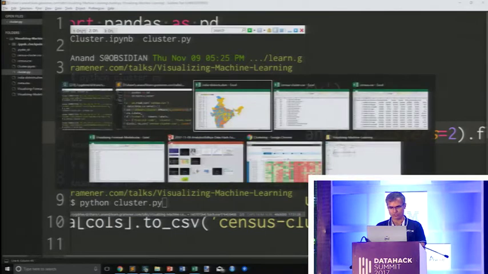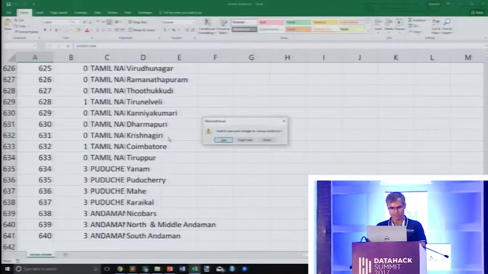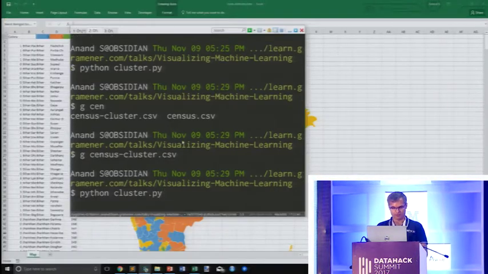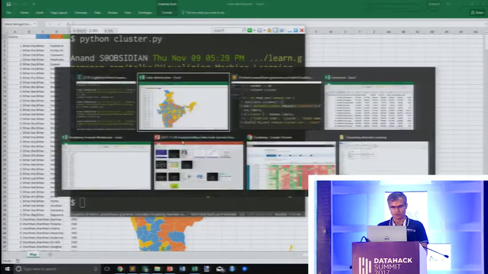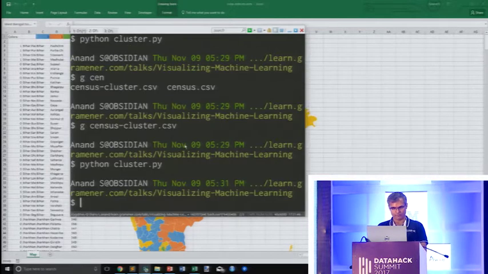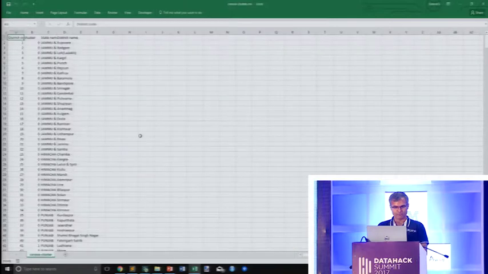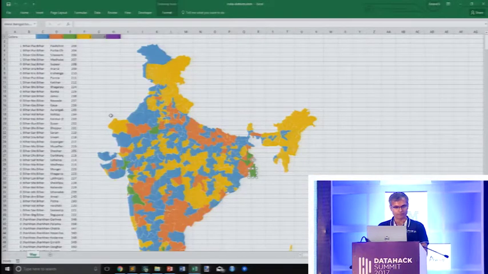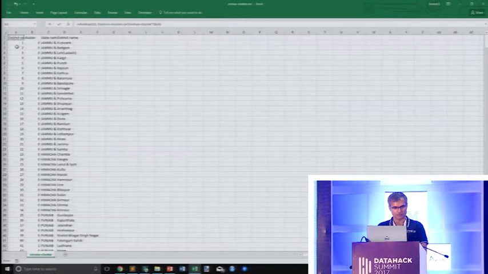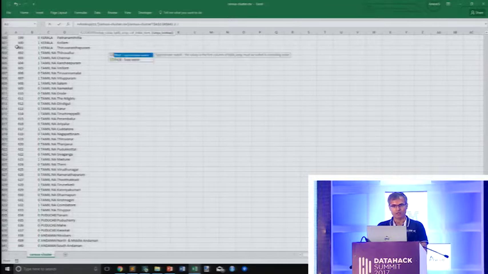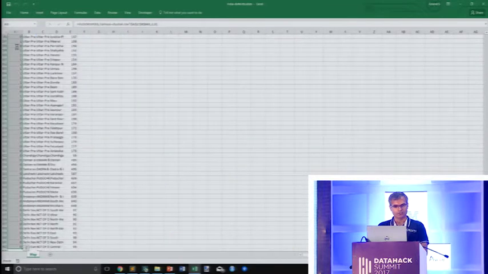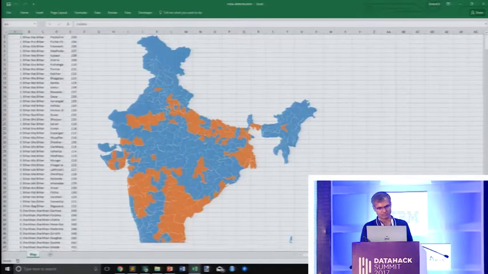But before that, I should close Excel, otherwise it will crib. And rerun the algorithm. Now let's reopen the file, do the same VLOOKUP again, VLOOKUP the district code against the clusters here, and if I divide India into 2, that's kind of what it looks like.